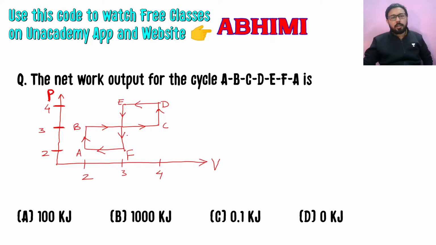And here you have to find the total work output for the cycle. And options are given below, and here also you have some values. Let me just provide it. It is kilopascal here, and it is meter cube here.